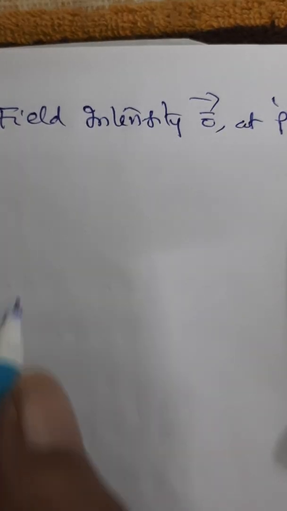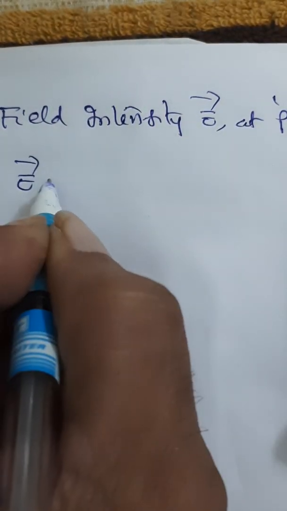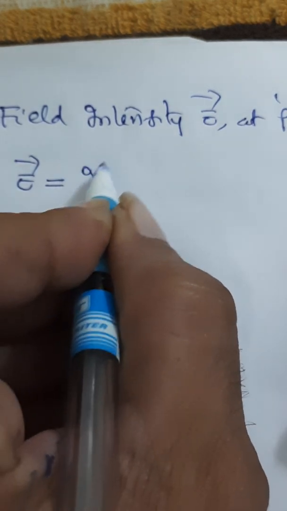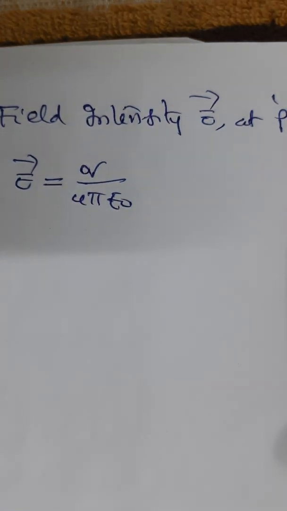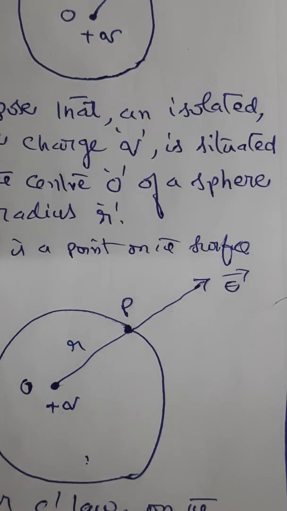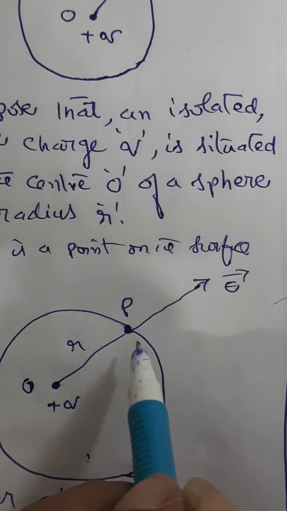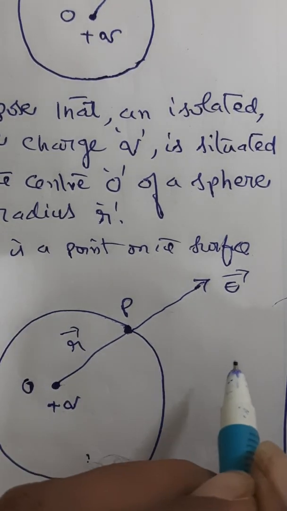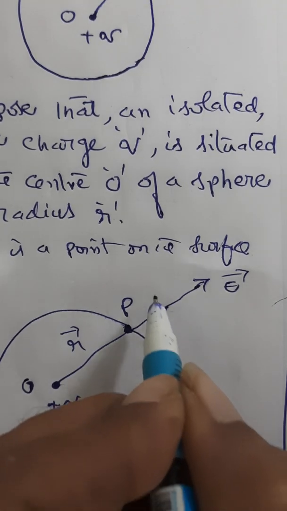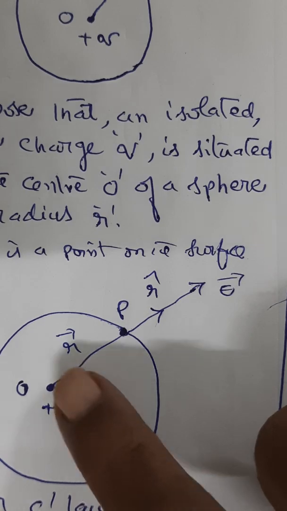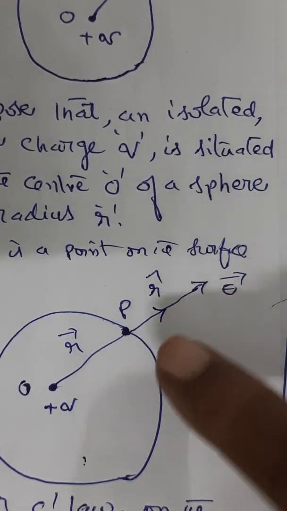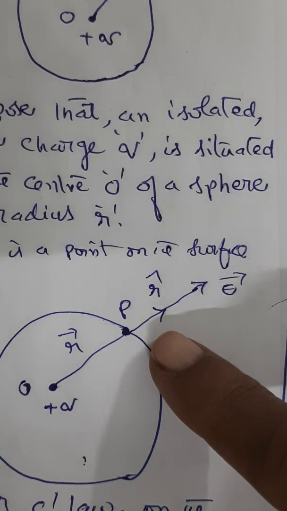How do you get it? Field intensity, very simple. Coulomb's law says the field intensity is equal to Q by 4 pi epsilon naught, where the distance is represented by this vector, and in this direction the field is acting. Therefore, this is the unit vector acting in this direction. Same thing I will apply to calculate the field intensity.